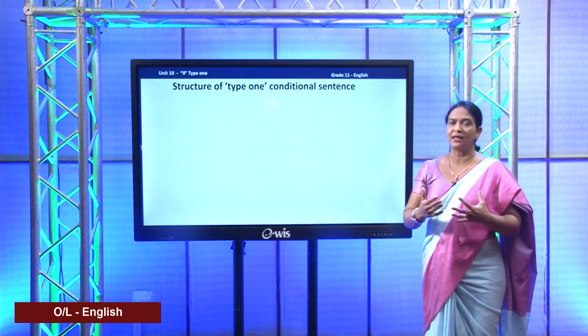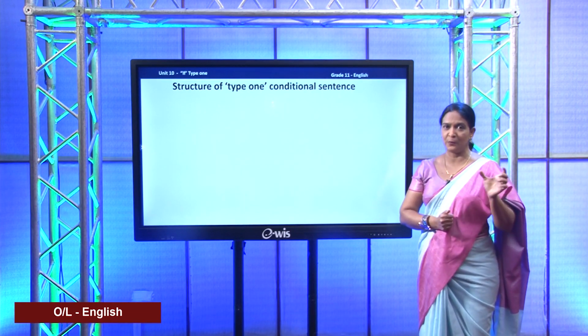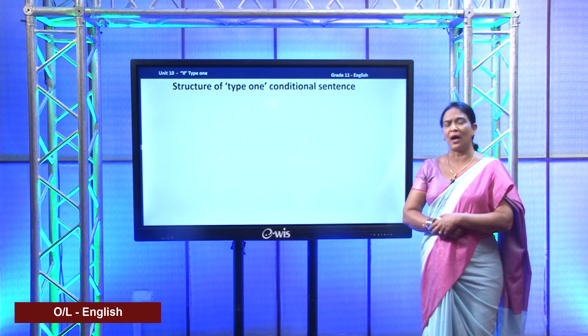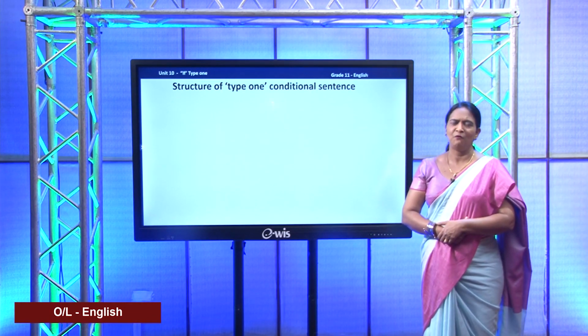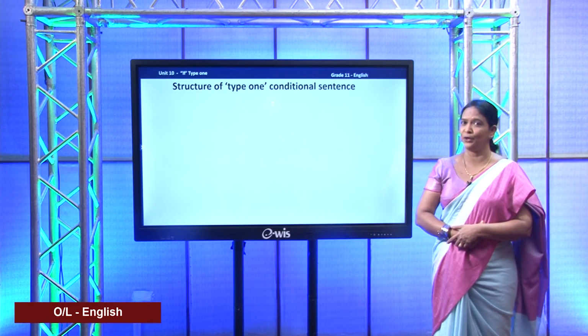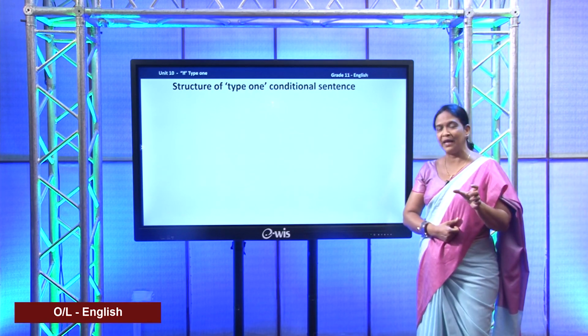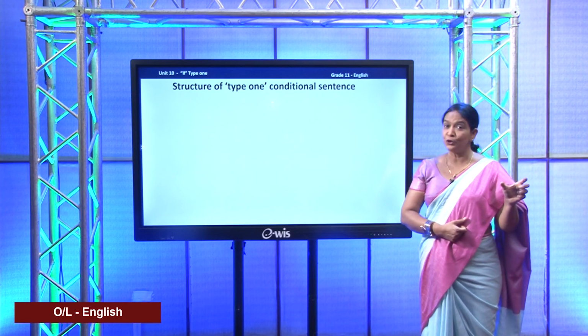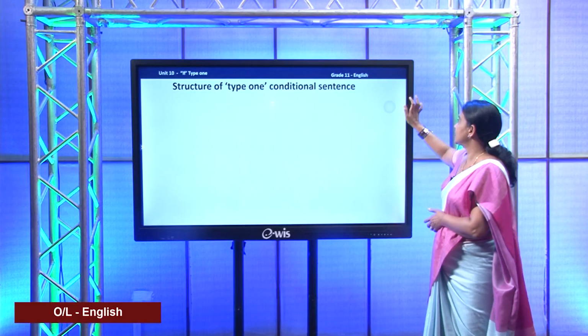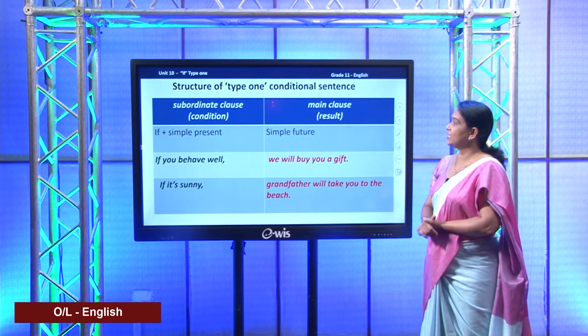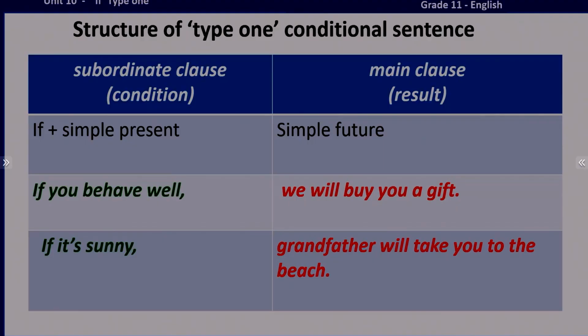Now, when constructing conditional sentences, especially the type 1, what you need to understand is your focus should be on the verb. Where can you find the verb? I told you that you can find a verb in the main clause, and also you can find a verb in the subordinate clause. When you construct a conditional sentence type 1, you have to remember that the verb in the condition is in the form of simple present.